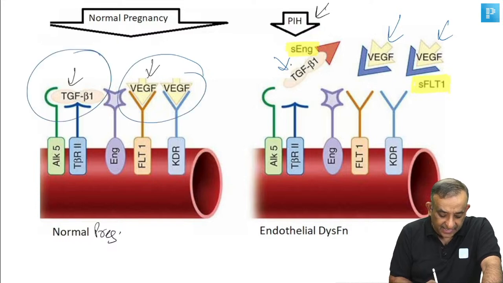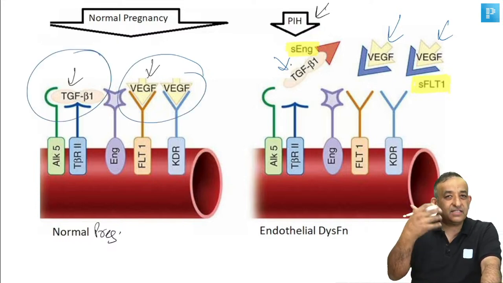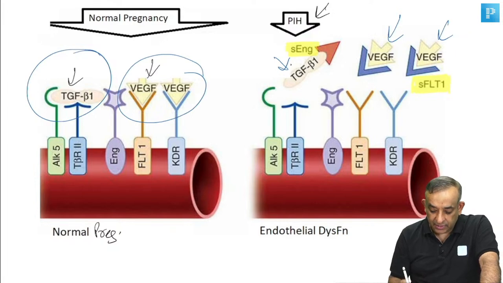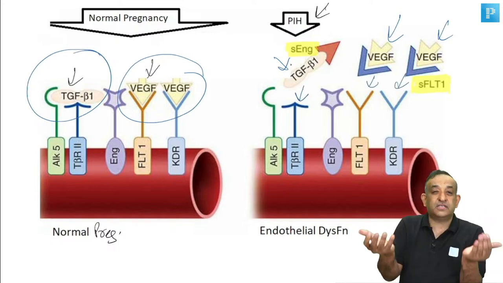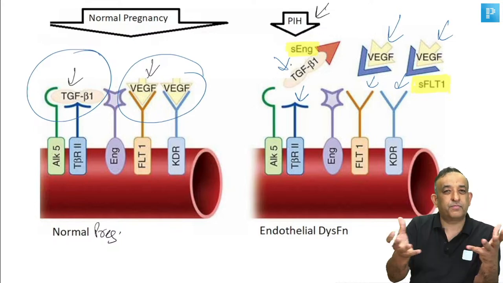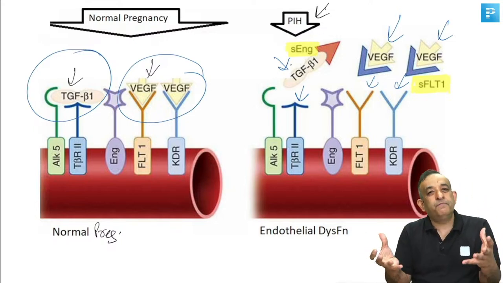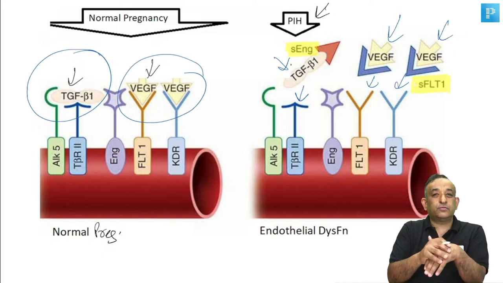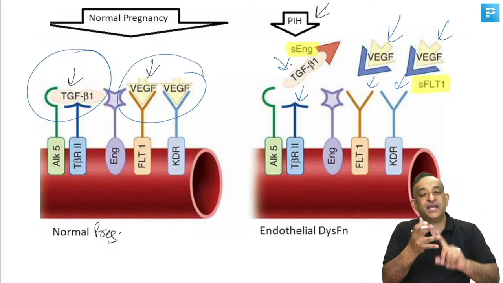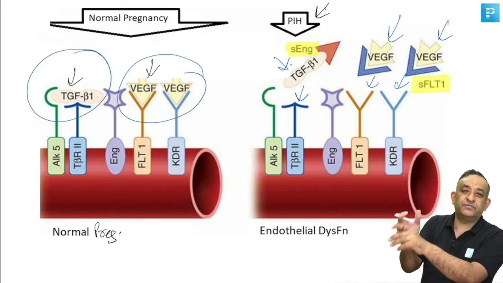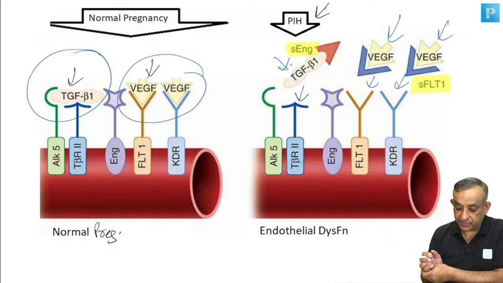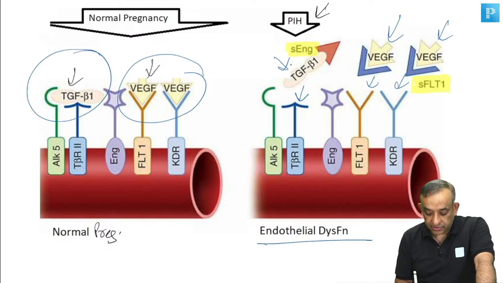See, this binding here on the receptors of the blood vessel is paramount for angiogenesis. Now can you see this sFLT1 and soluble endoglin is inhibiting the binding of transforming growth factor to the receptors on the blood vessels. So angiogenesis doesn't happen. That means the blood vessels don't form properly, big diameter blood vessels don't form, and that's why there is vasospasm. So that's why high soluble endoglin and high sFLT1 in the circulation, in the blood tests which we do, is an indication that this patient is going to get into preeclampsia later in pregnancy. So that's what causes endothelial dysfunction.